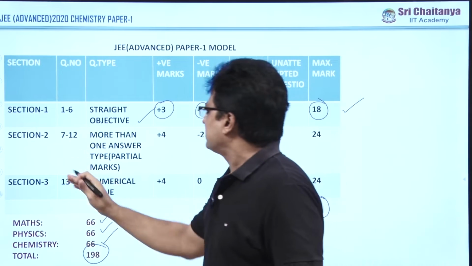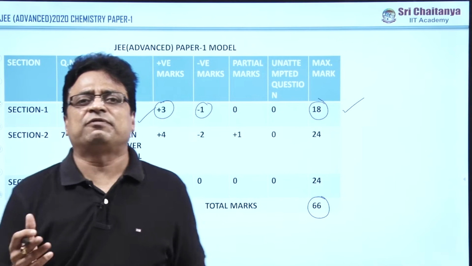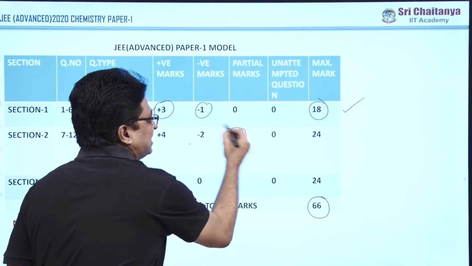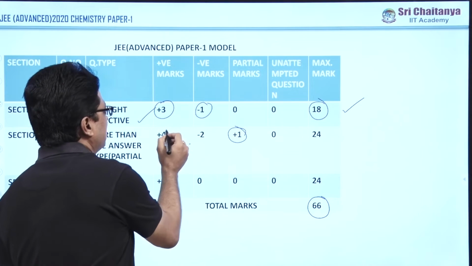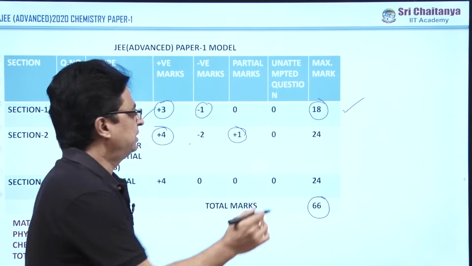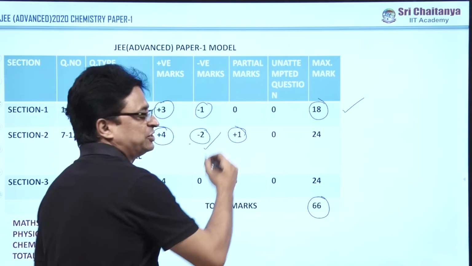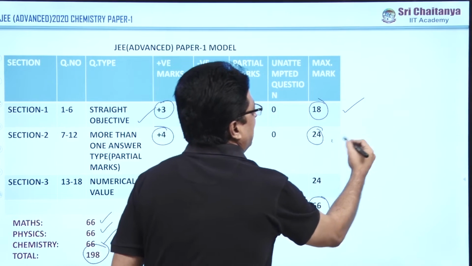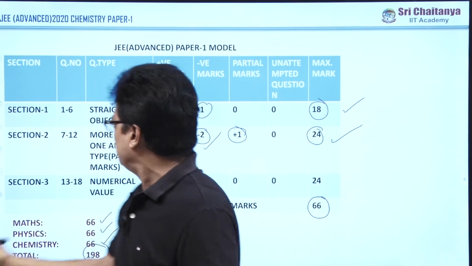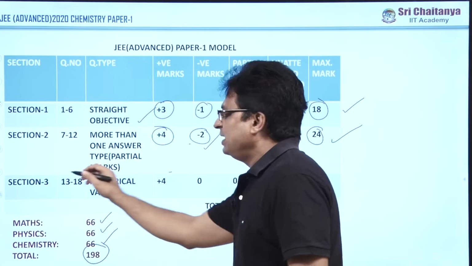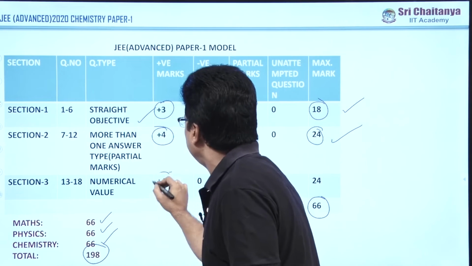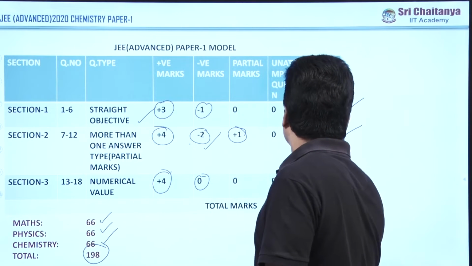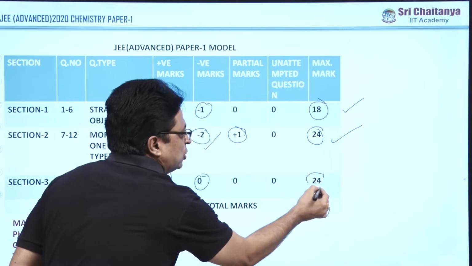18. Similarly, section 2 has more than one answer type questions, where partial marking is there, that is plus 1 mark. For the right answer, plus 4. For a completely wrong answer, minus 2 marks you will get. This is the highest negative mark area. For 6 questions, the maximum marks allotted were 24. Now coming to numerical value, again 6 questions, each carries 4 marks, and for a wrong attempt 0 mark. For 6 questions, the maximum mark was 24.